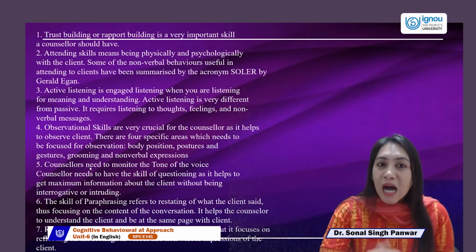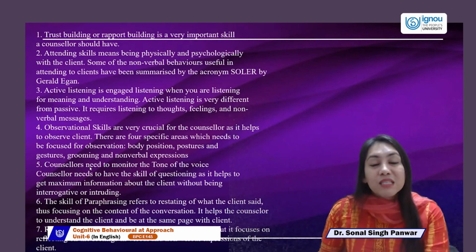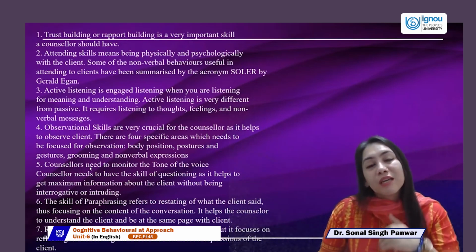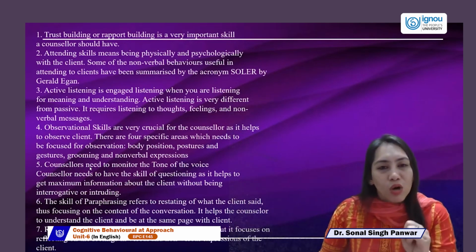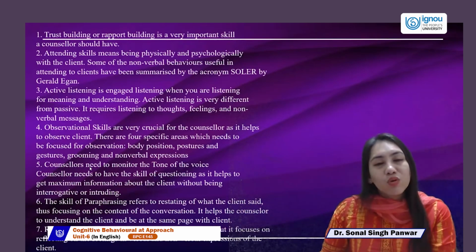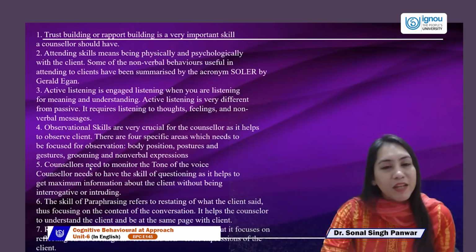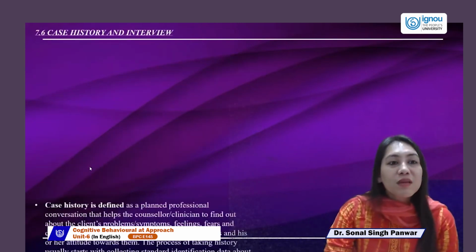So did you see how I added more things to the paraphrasing? This is for the client's clarity also, and also for the therapist's clarity. We can use paraphrasing a lot of times in conflicts in life to gain more understanding of a problem. Summarizing and paraphrasing is very good for understanding verbal and non-verbal communication. So these were some basic skills.